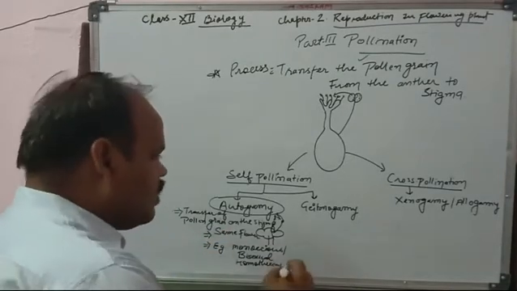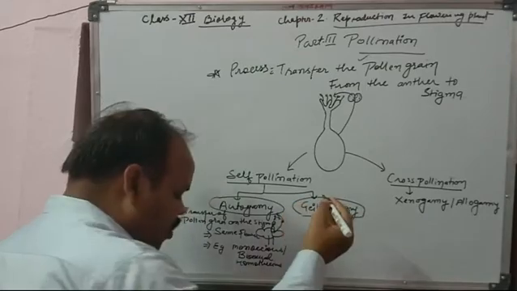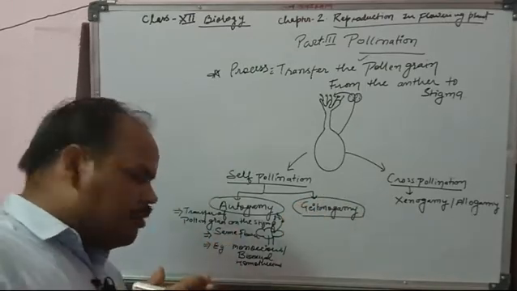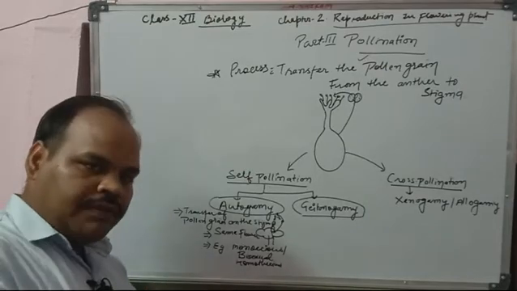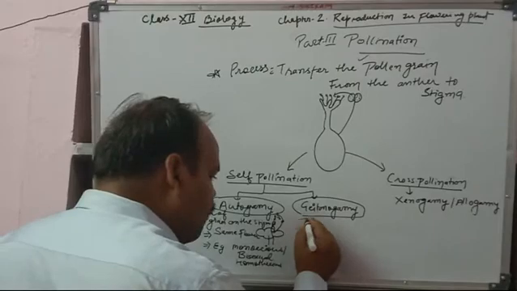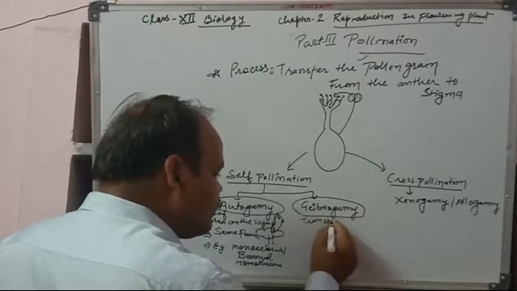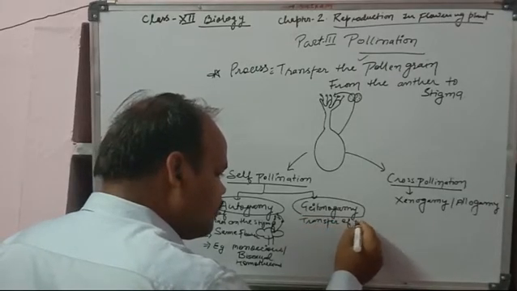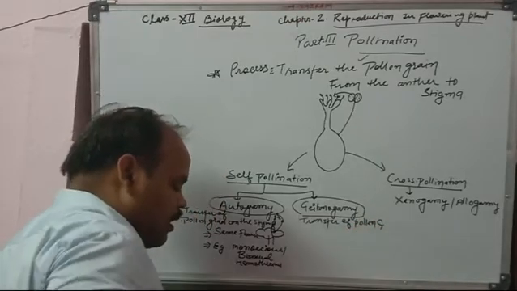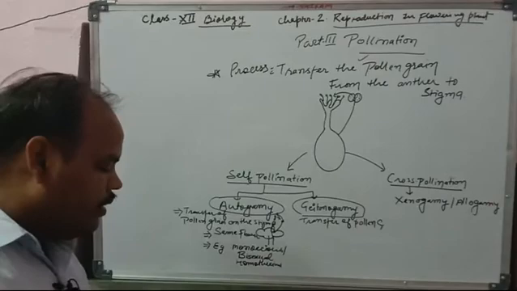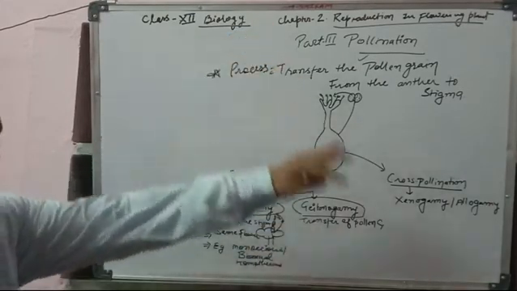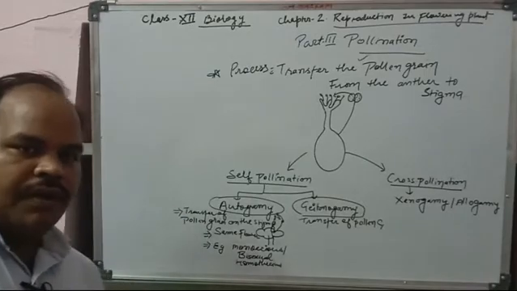Now the next is geitonogamy. In autogamy the transfer of pollen grain is on the stigma of the same flower. But if there is a transfer of pollen grain from one flower to another flower on the same plant.